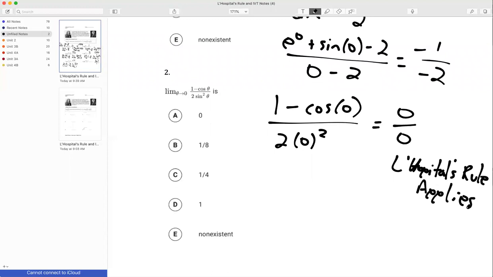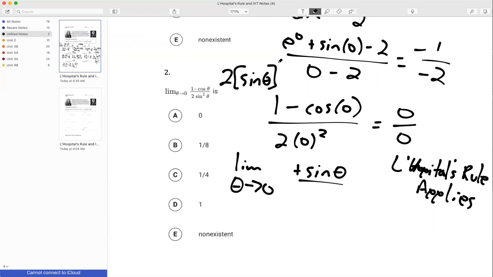And so I'm going to take the derivative. So derivative of 1 is 0. The derivative of negative cosine of theta is positive sine of theta. And then when I take the derivative of the denominator, I need to use my good friend number 3, the chain rule. I can write this as 2 sine of theta squared.